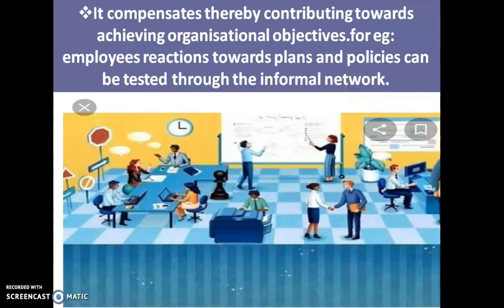So if we pass one of the plans or policies to one of the employees, he will spread that in the organization. We know the behavior of humans is the same everywhere. So if we communicate one of the plans of the organization to one of the employees, he will communicate to the other employees, and it will spread like a fire.